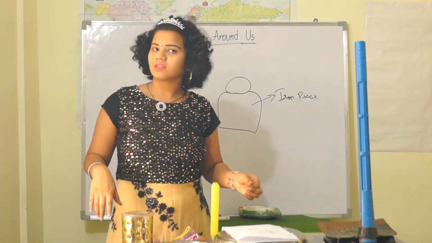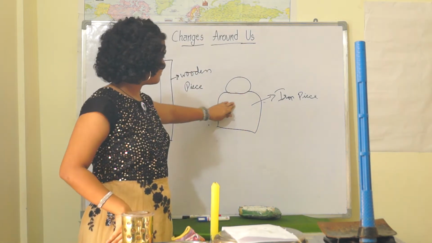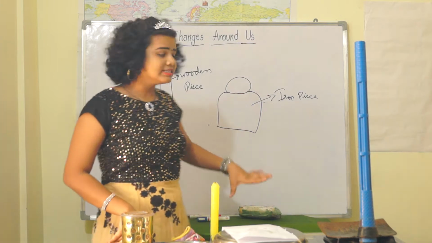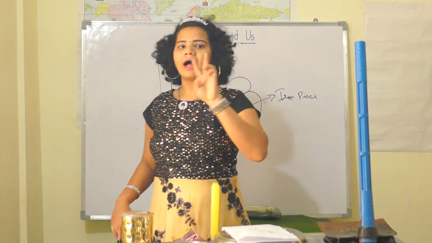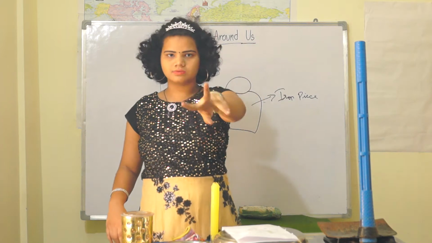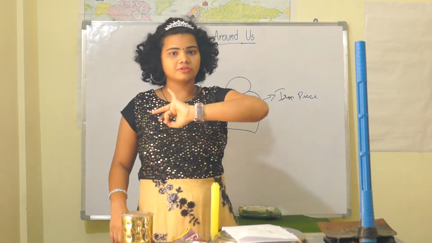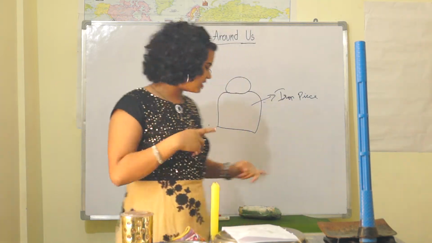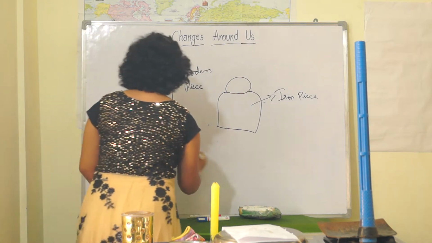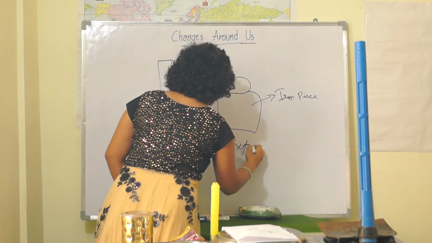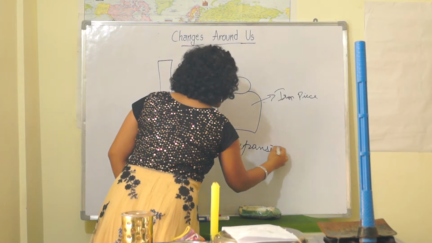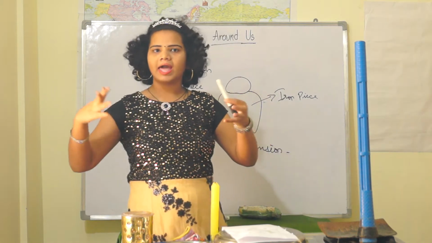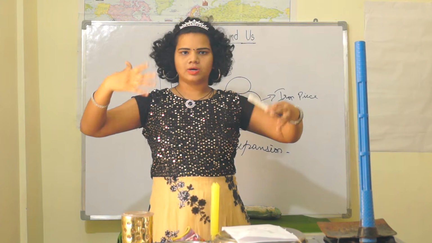So we can insert this iron piece into the wooden piece by the process of expansion. In this topic, I'm introducing you to two terms: expansion and contraction. So what is expansion? Expansion is nothing but becoming bigger and larger in size.